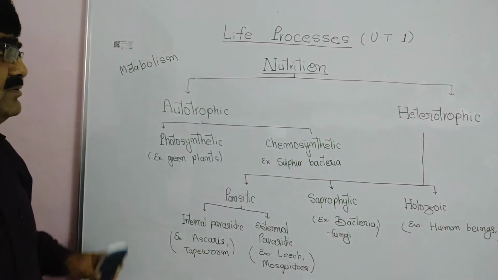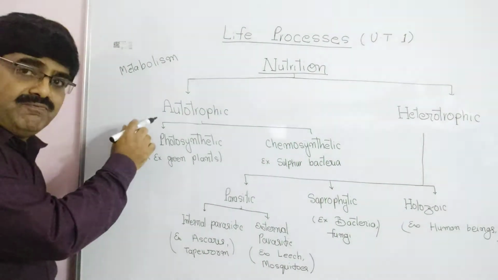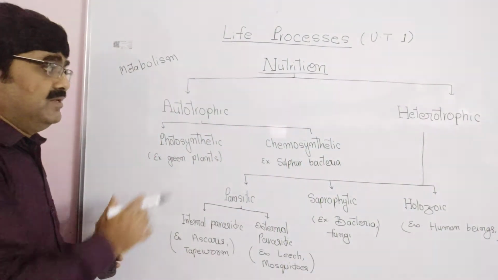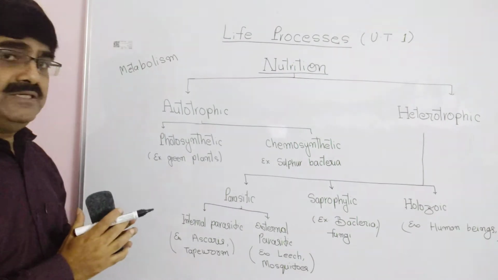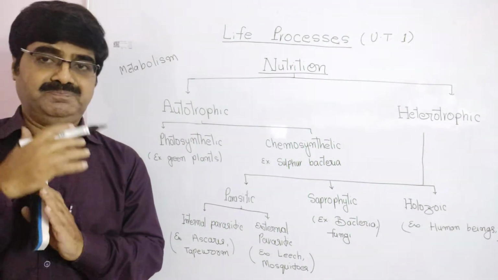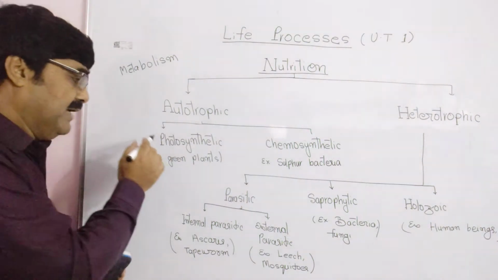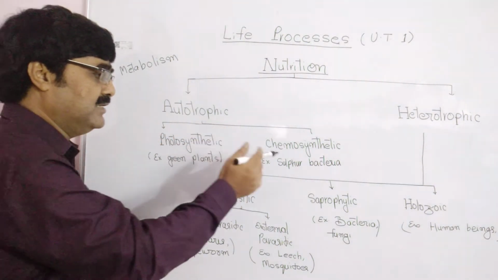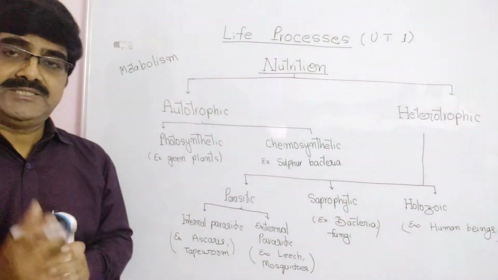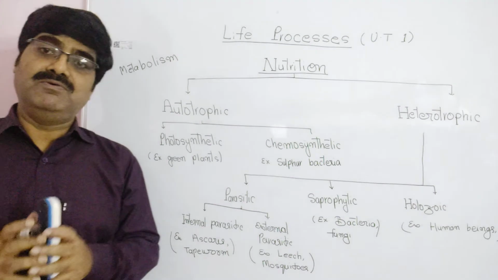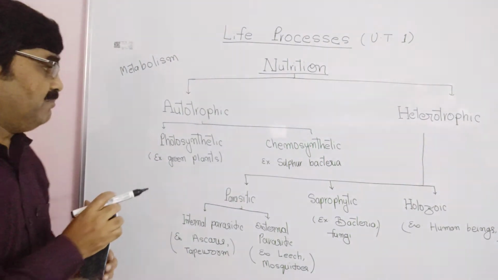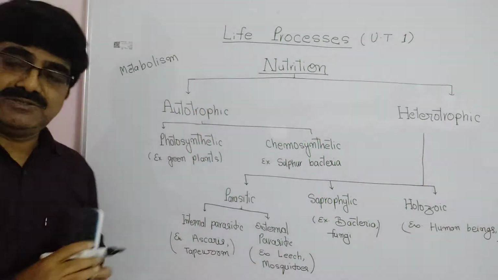Nutrition is of two types: autotrophic nutrition and heterotrophic nutrition. Autotrophic nutrition: in this nutrition the organisms prepare their food themselves. It is of two types: photosynthetic and chemosynthetic. Photosynthetic: as you know, green plants prepare their food by the process of photosynthesis. So they have photosynthetic nutrition.